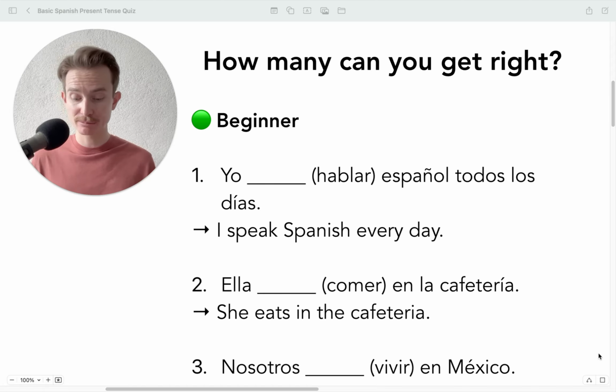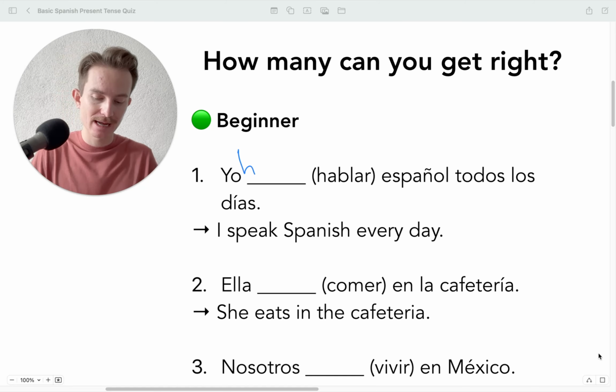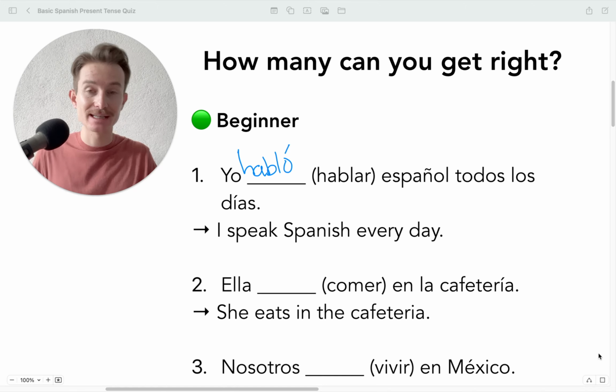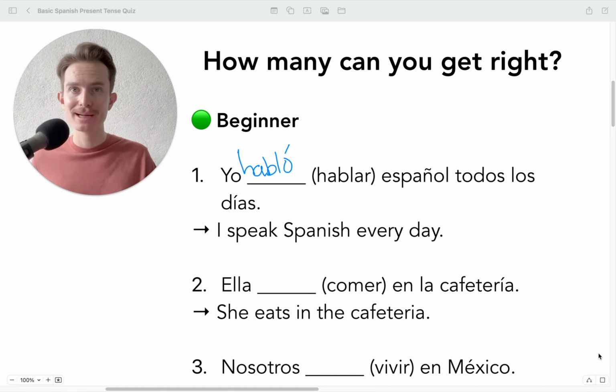Okay, remember, we're just in the present tense here, so we're going to have hablo. Okay, yo hablo. Careful with accents in Spanish, because if I were to say this, yo habló, it sounds like I'm speaking in the past tense for él, ella, or usted. So focus on the accents here. So it's just going to be hablo.